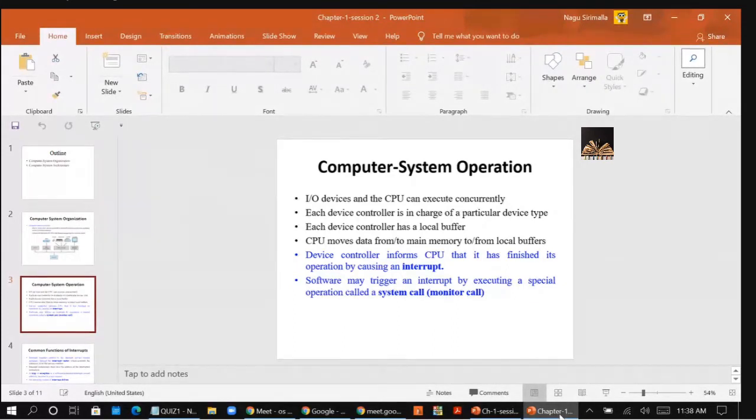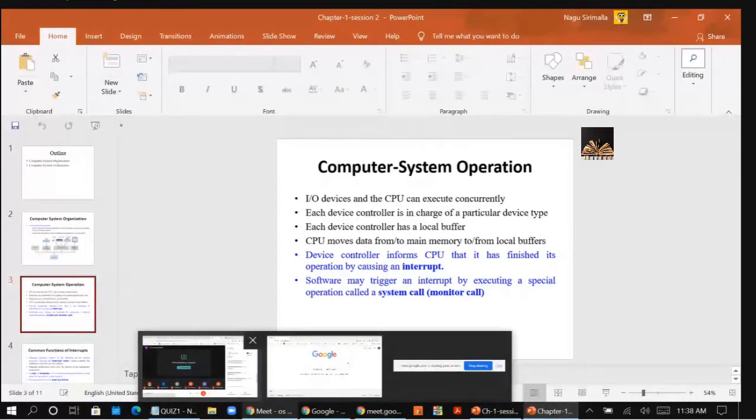You have different types of interrupts for different types of jobs. If it is an IO operation, you have a separate interrupt for the IO. Based on the type of interrupt, the OS will understand what it is, then go to the location in the interrupt vector where that memory address is stored. It will load the instructions from the memory to the CPU, then that particular job will get executed. So this is how the interrupt is executed. Clear for you all?